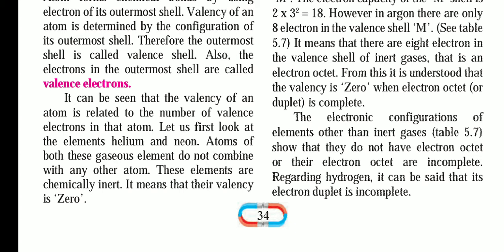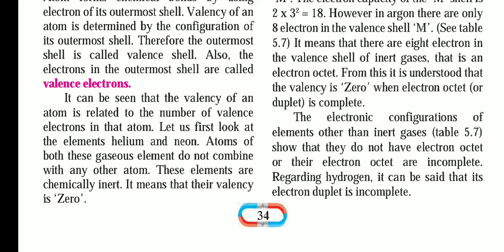Atoms of both these gaseous elements do not combine with any other atom. These elements are chemically inert. It means that their valency is 0. When the valency is 0, it cannot combine with any other chemical. It cannot form a chemical bond with any other chemical. So the valency is 0, that's why helium and neon are known as inert gases.